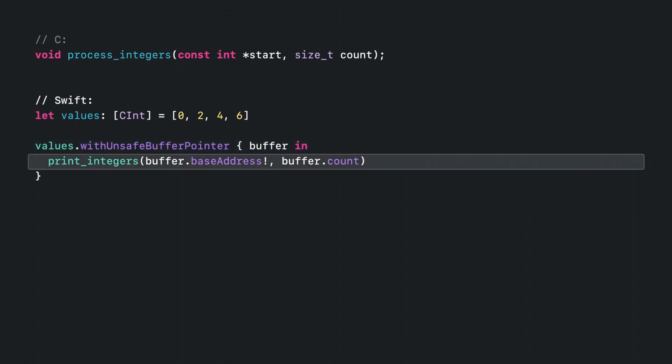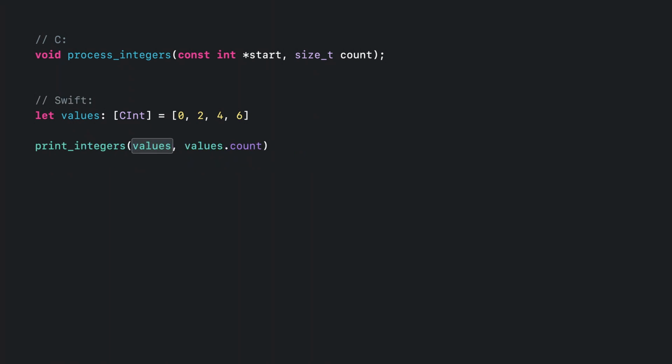Within the closure we pass to this function, we can extract the start address and count values and pass them directly to the C function we want to call. In fact, the need to pass pointers to C functions is so frequent that Swift provides special syntax for it. We can simply pass an array value to a function expecting an unsafe pointer, and the compiler will automatically generate the equivalent withUnsafeBufferPointer call for us.